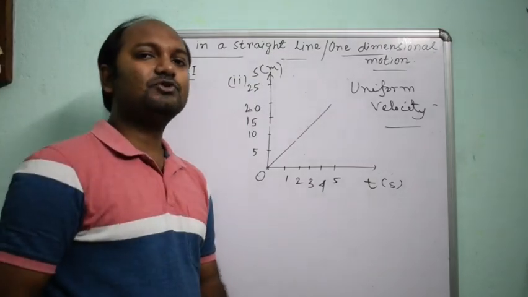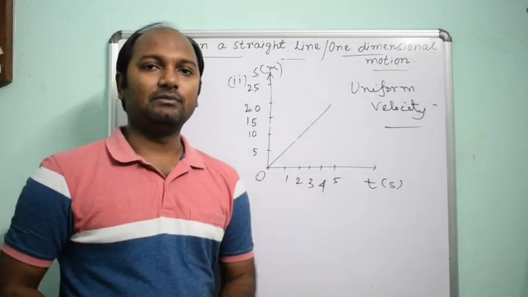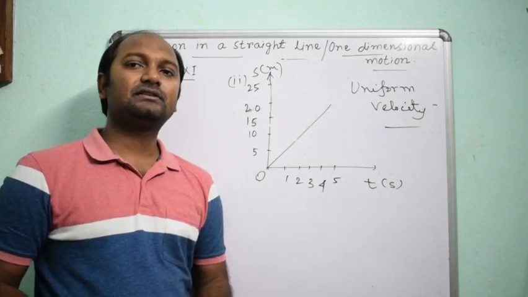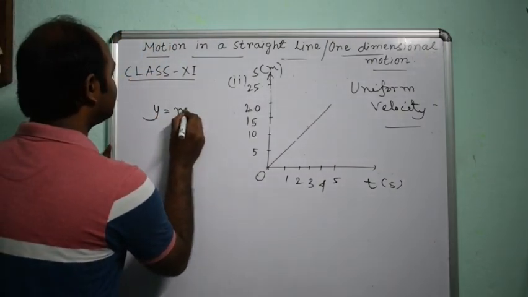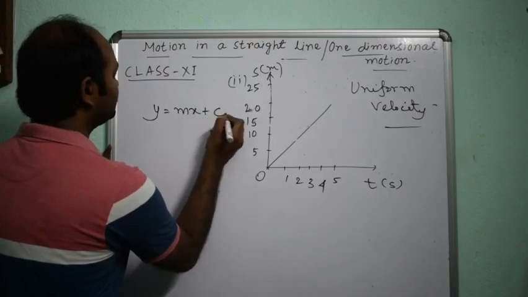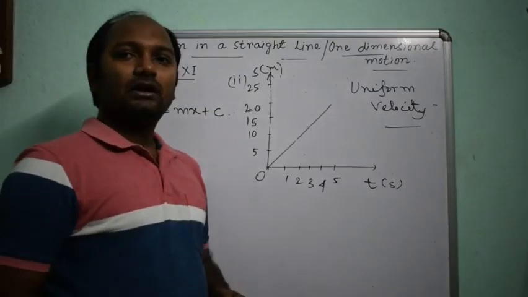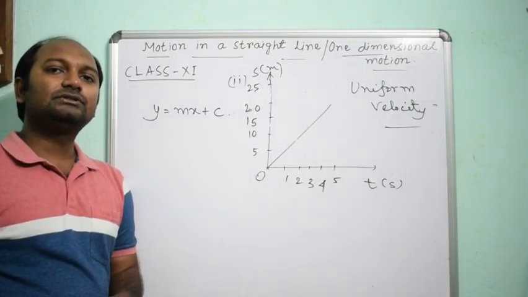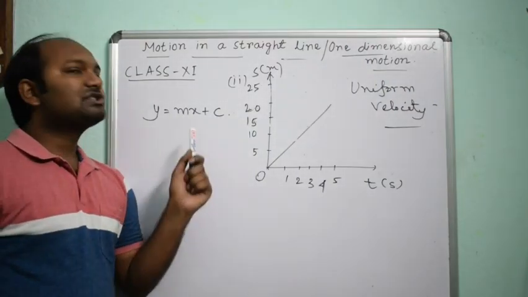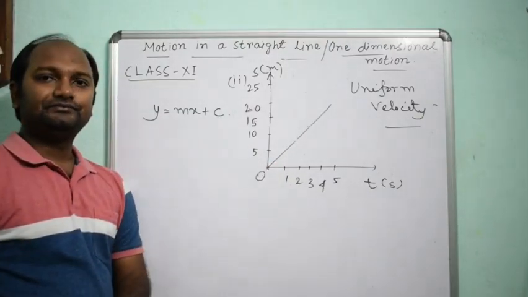What is the equation of motion? y equals mx plus c is the equation of a straight line. Now we will learn about the equation of this motion.